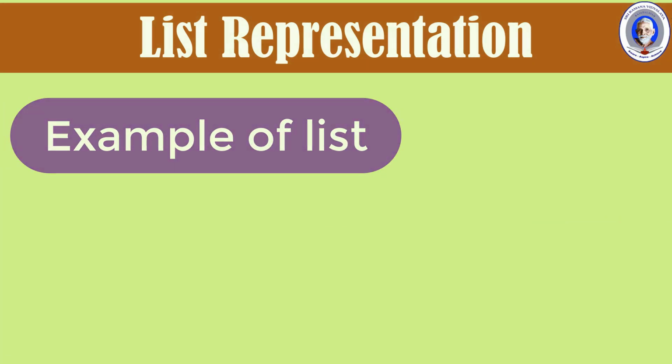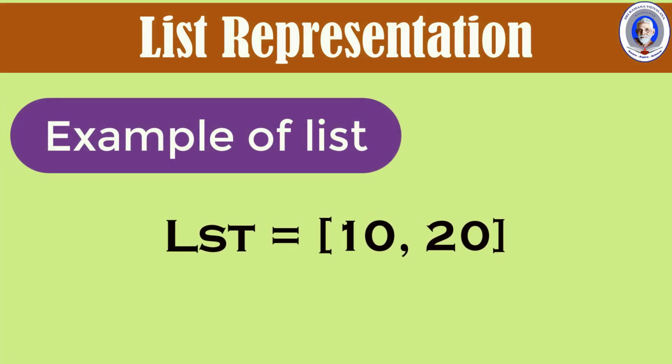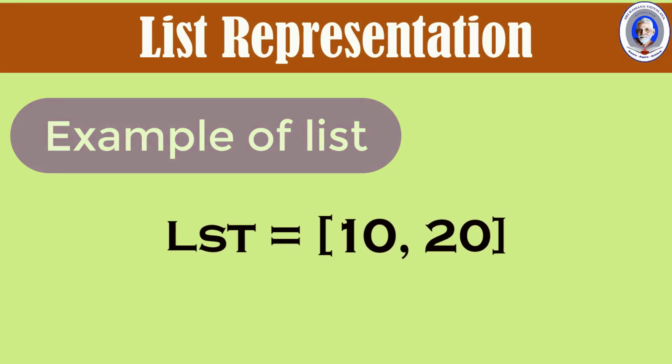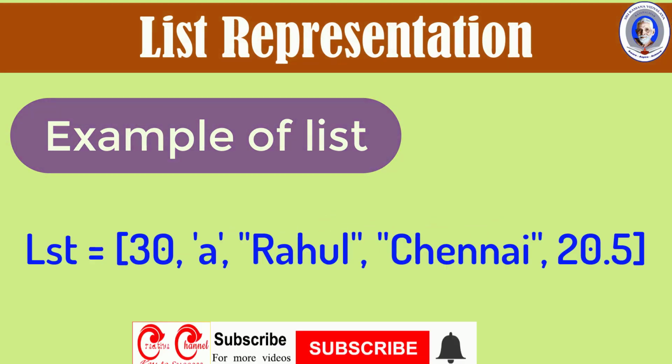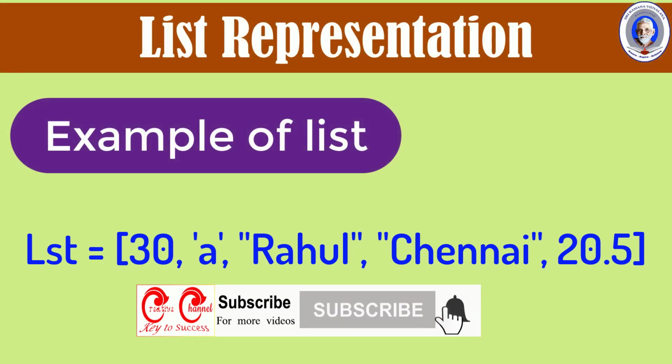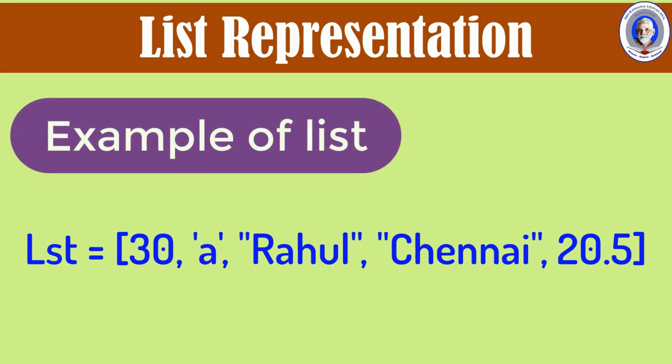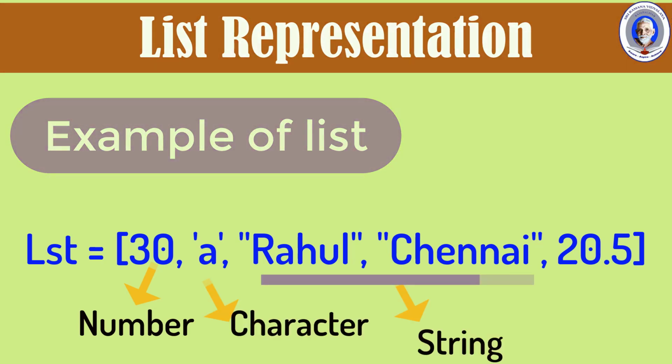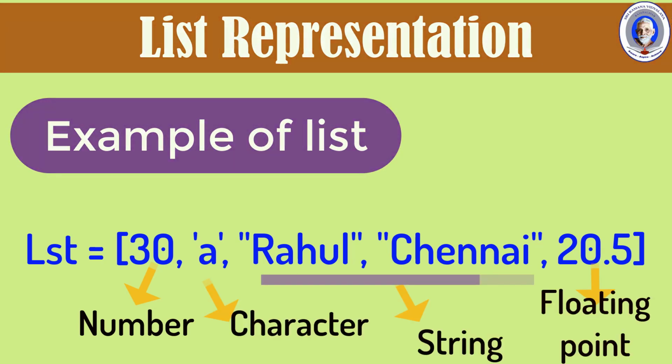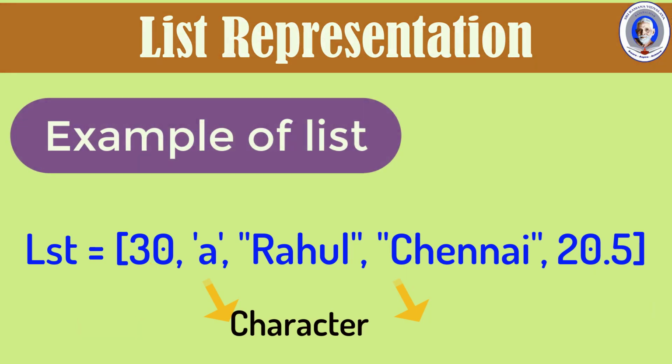Here let's see the example of a list. List = [10, 20]. The second example is a list in which we have stored 30, a character A, name Ramu, and Chennai 20.5. Here different types of values are stored. A number is stored, a character is stored, a string is stored and a floating point is stored. So a list can hold different types of values.